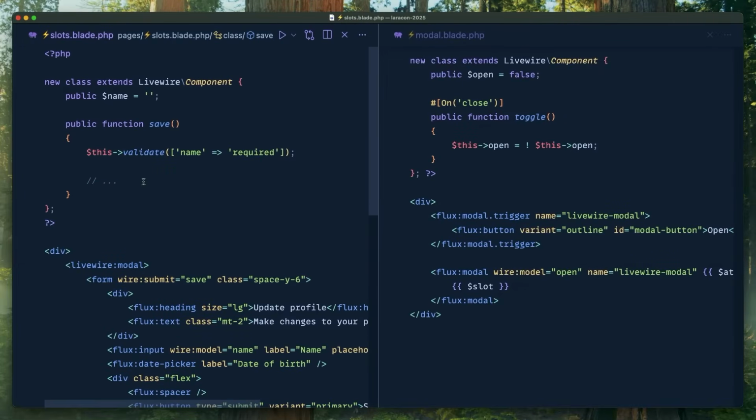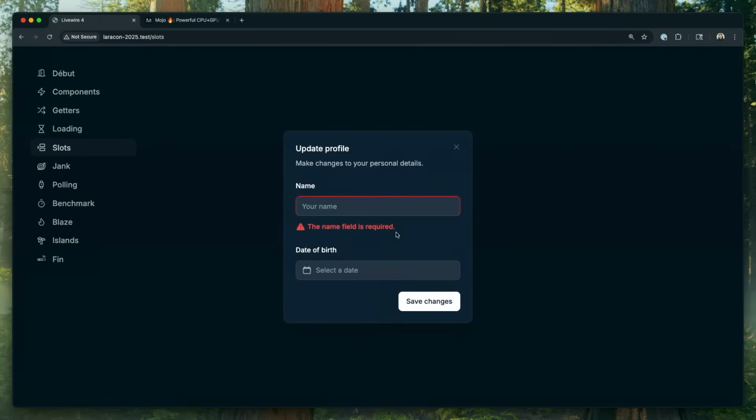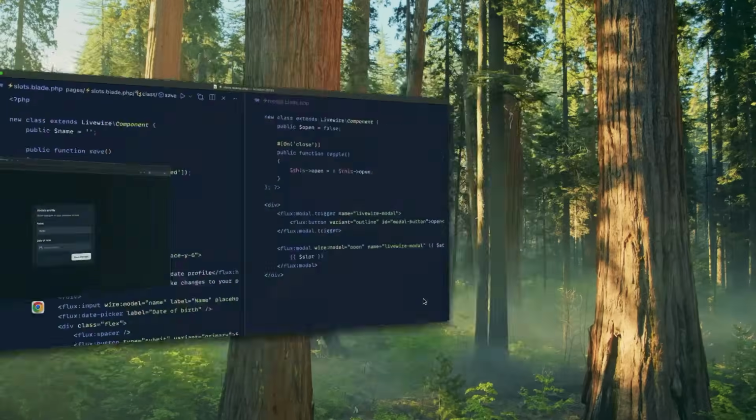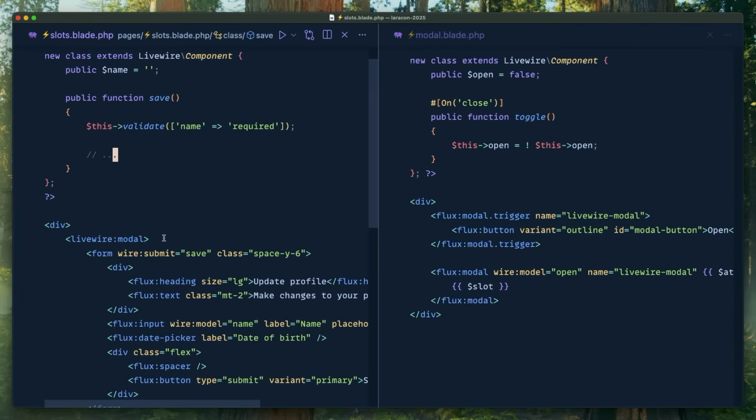And one other kind of missing piece when we were working on this is we have the modal, but let's say after you save the form, so like right here, it validates and then we fill it out and we hit save, but you want to close the modal. So how would you do this? I would dispatch a close event, and then the modal would listen for the close event globally or something. But then you run into weird things where multiple modals are reacting to one close event. It's like you want to talk directly to a child, and you know that child.